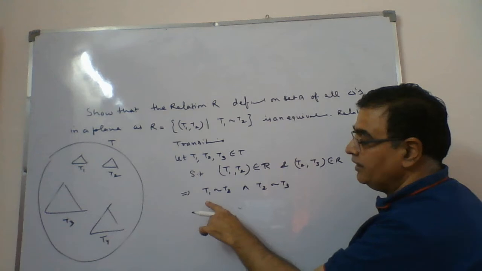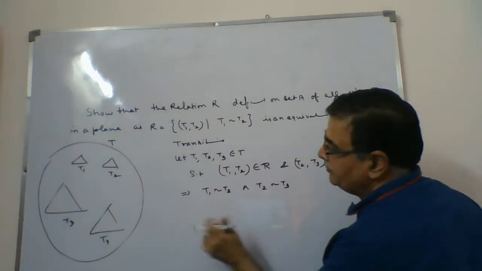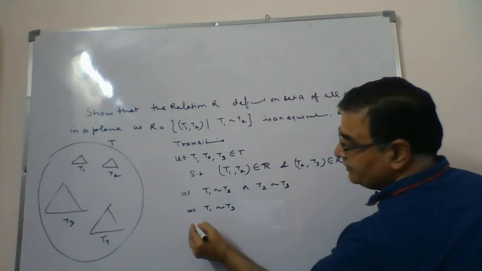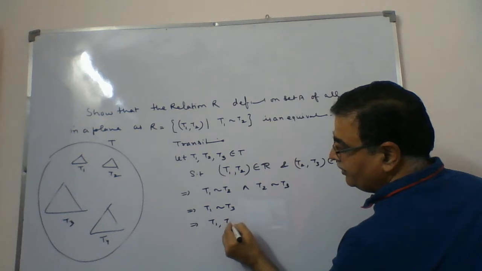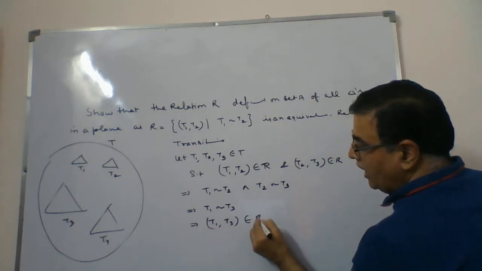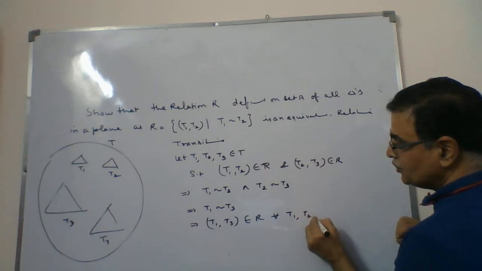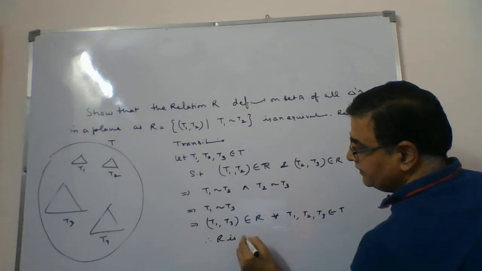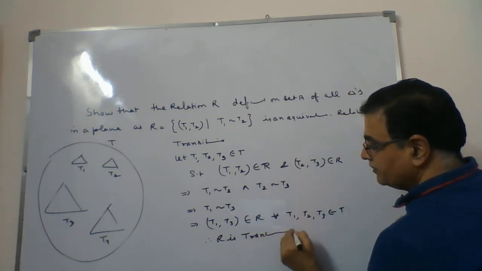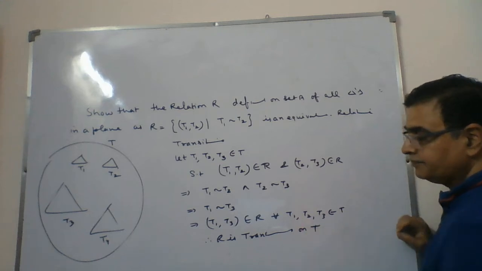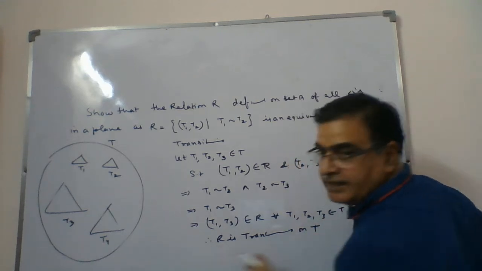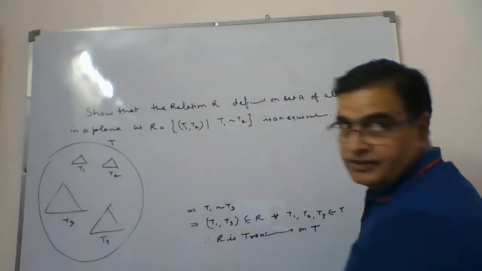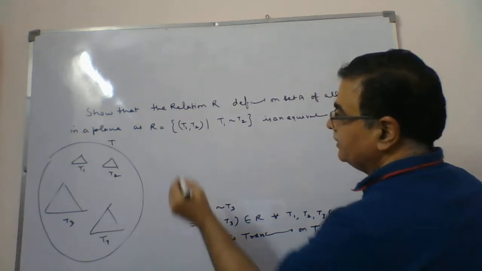And we have already done that: first is similar to second, second is similar to third. What does it mean? This implies T1 is similar to T3. And when T1 is similar to T3, what should I say? (T1, T3) belongs to R for all T1, T2 and T3 belongs to T. Therefore, R is transitive on T. And finally, what do you write? As all the three conditions hold, as the relation is reflexive, symmetric and transitive, the relation is equivalence.